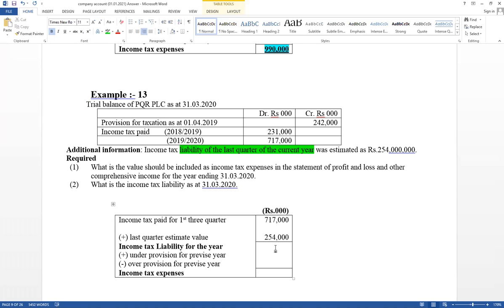717,000 plus 254,000. Answer 971,000. Then adjust previous gap. This is a provision. Provision means this is a value considered as expense, but actually paid for that equal this value. Think about provision is over provision.